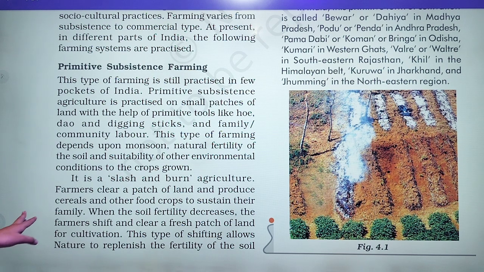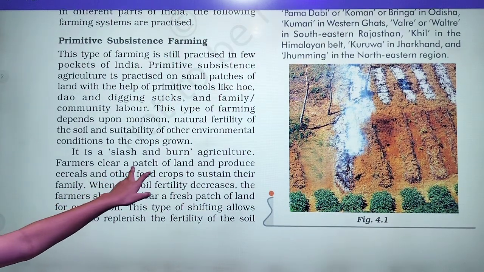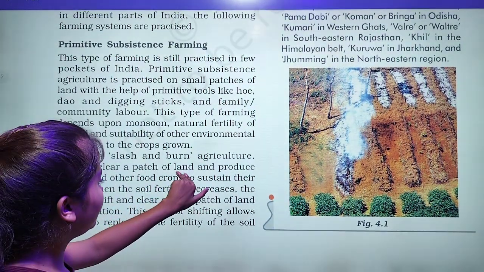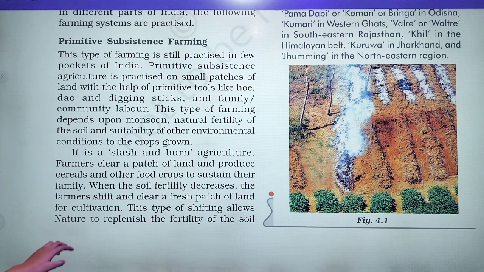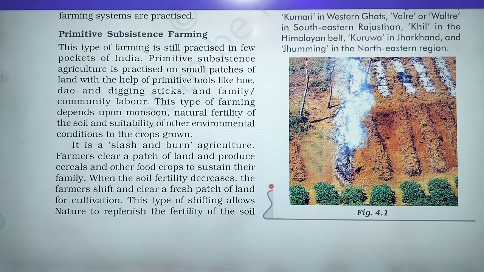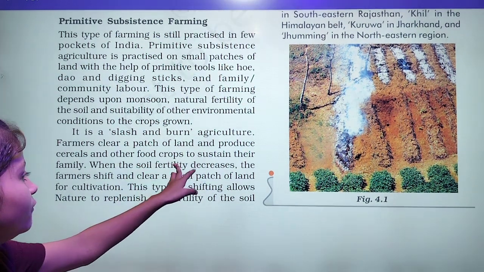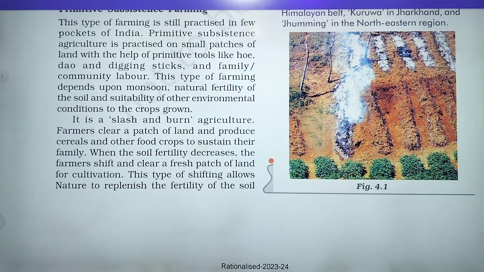It is slash and burn agriculture. Farmers clear a patch of land and produce cereals and other food crops to sustain their family. It means this cropping system is done only for self-consumption and for survival. When the soil fertility decreases, the farmer shifts and clears a fresh patch of land for cultivation.